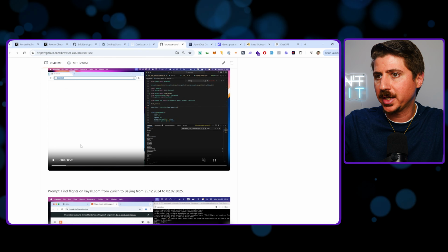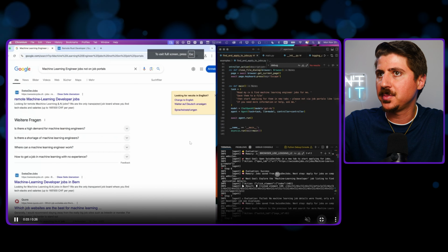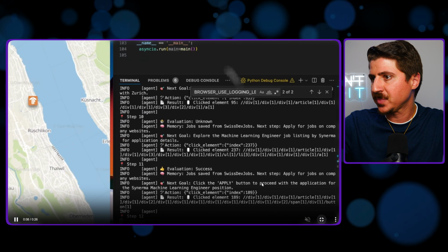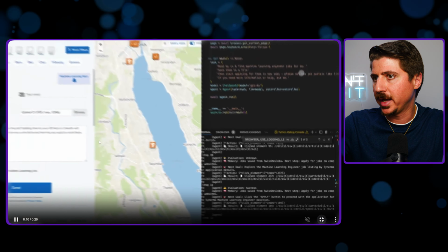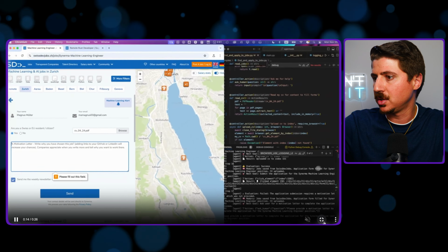So basically, apply to jobs. In this example, it goes online and starts applying to jobs. It was given the task of applying for machine learning jobs. It went online, using his browser, searching the internet, finding these jobs and applying using his email. Pretty cool stuff.